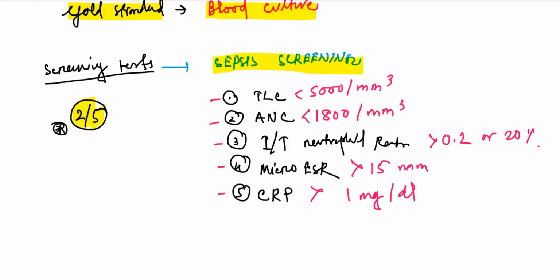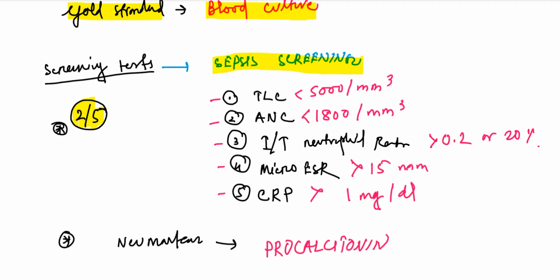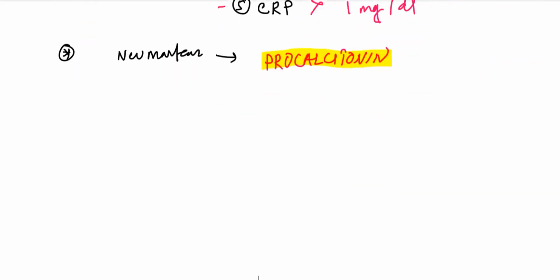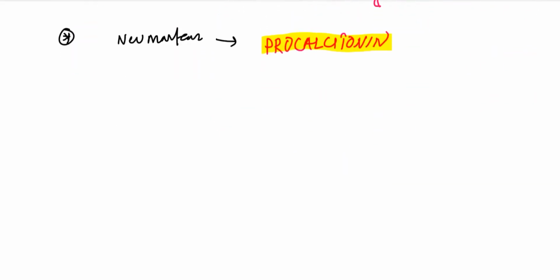One thing to add, there is a new marker for neonatal sepsis. New marker. What is that? It is procalcitonin. It is a new marker for neonatal sepsis. Now let's proceed towards management.